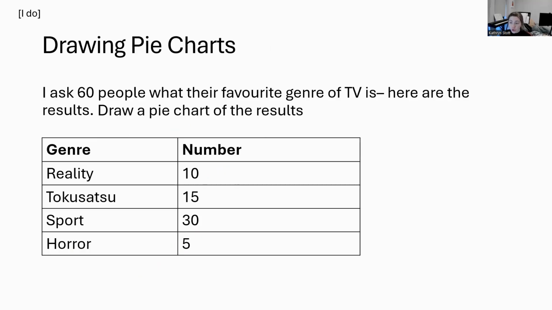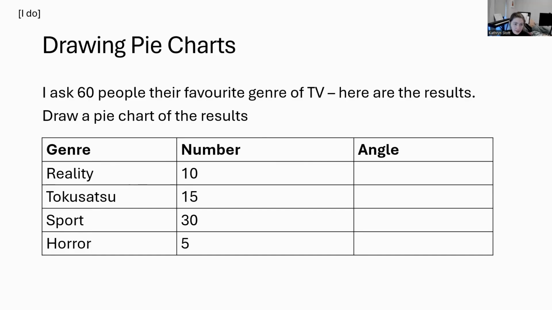Let's look at drawing a pie chart. I'll have a go first, and then we'll do some together. I asked 60 people what their favourite genre of TV is. Here are the results. Draw a pie chart. So we've got reality, tokusatsu, sport, and horror. I'm going to extend my column to put angle in there, like this.